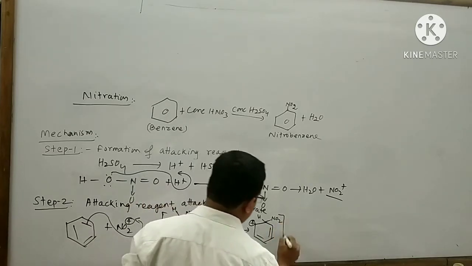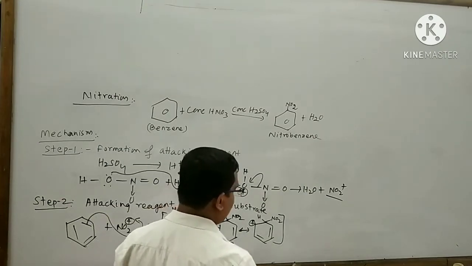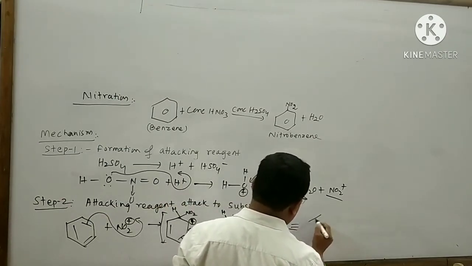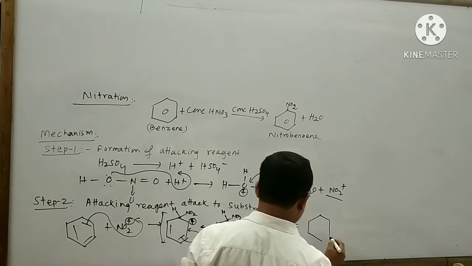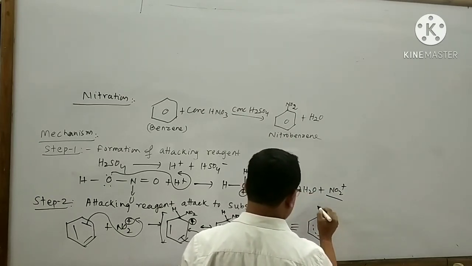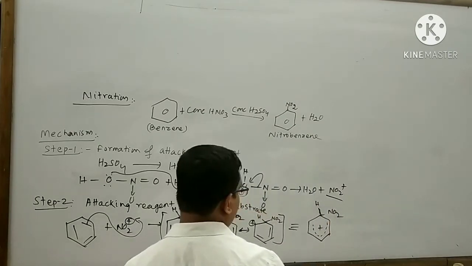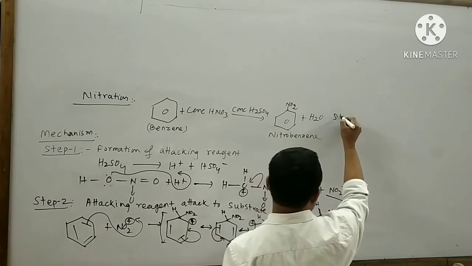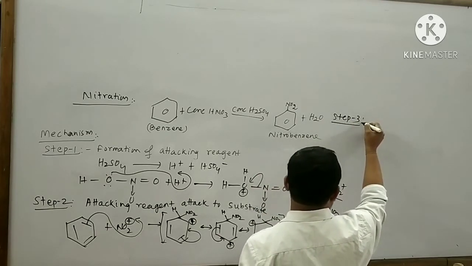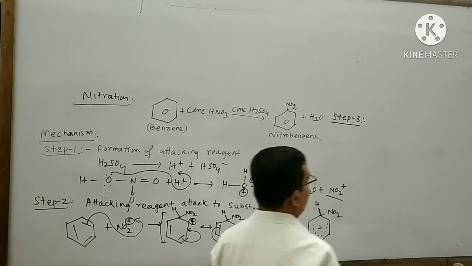These are the resonance structures. With the help of these three resonance structures, I can draw the resonance hybrid structure like this. This is step number 2. Next is step number 3. In step number 3, the product will be formed.